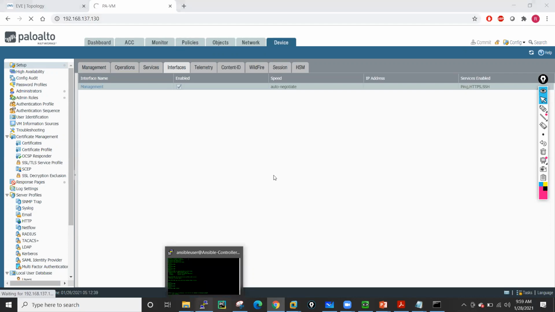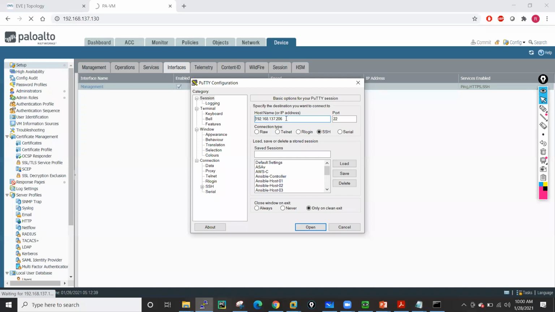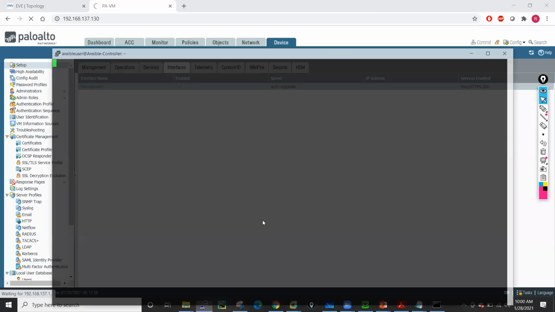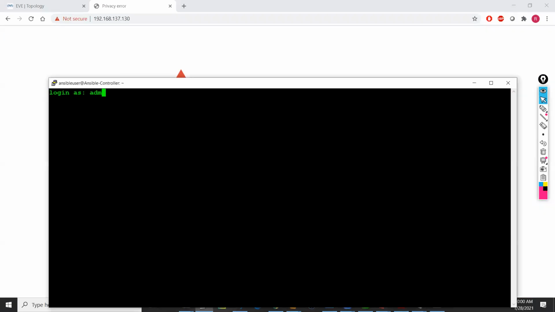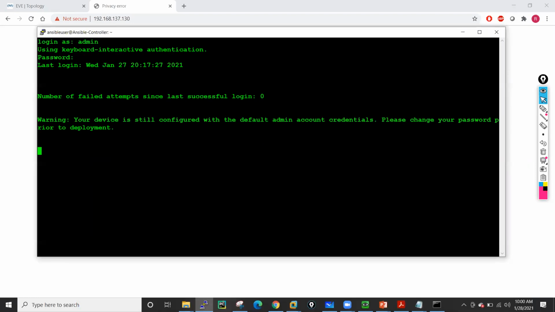I'll just close this session. And this time I'm getting SSH over the new IP address. So it takes some time to reflect this new IP address.